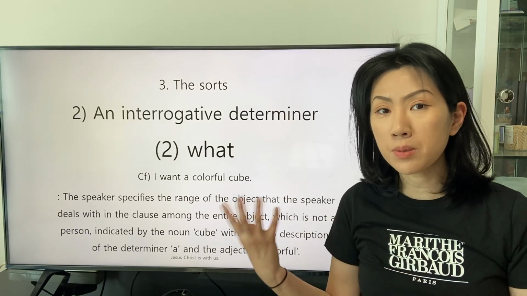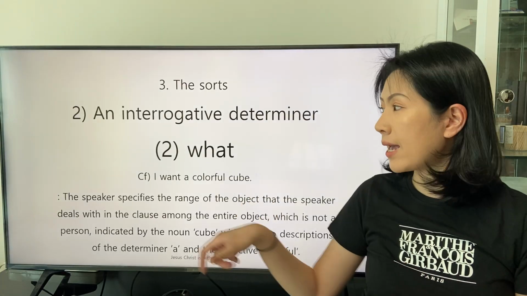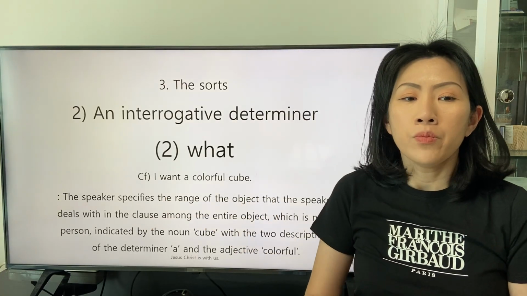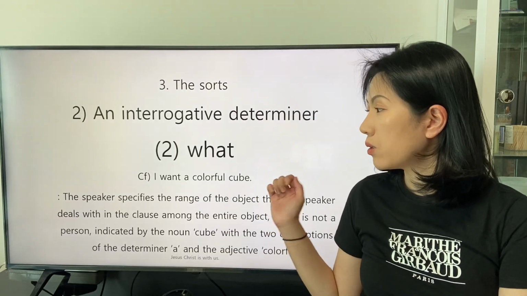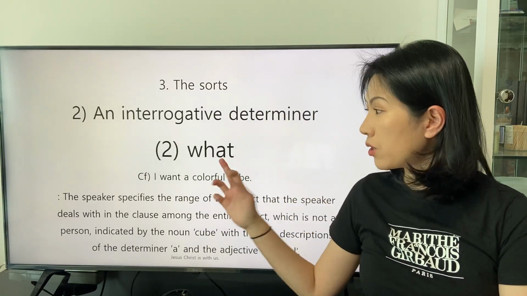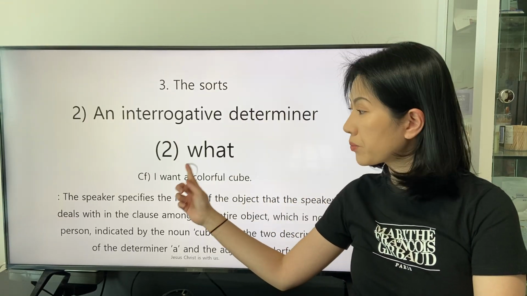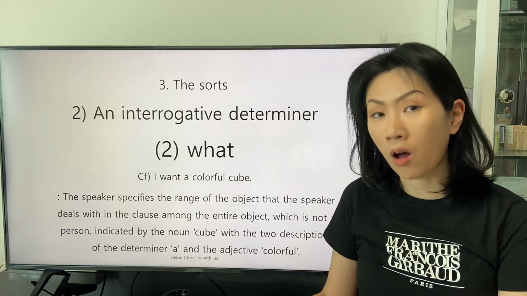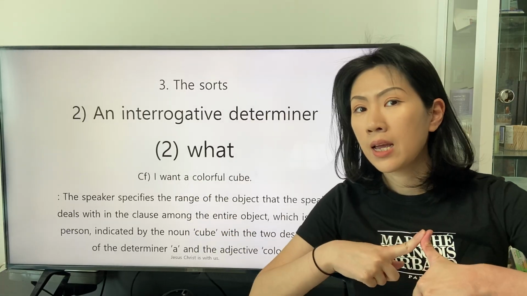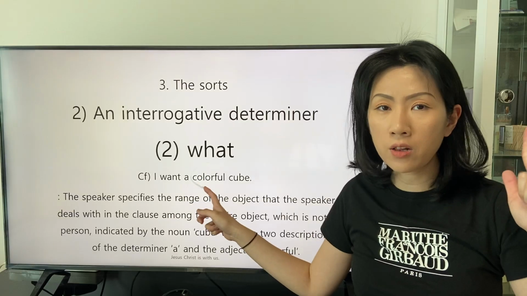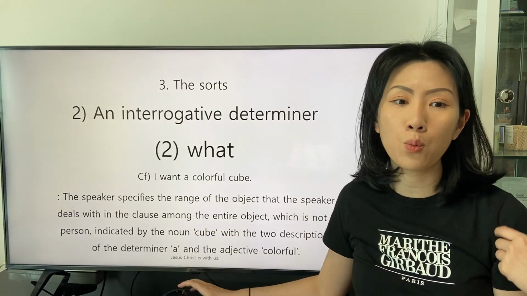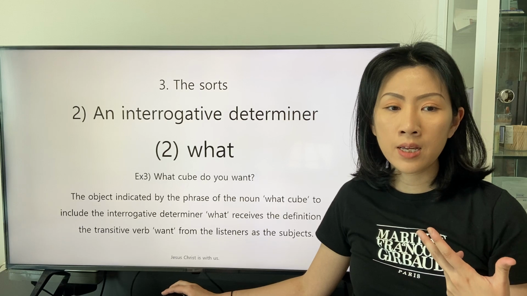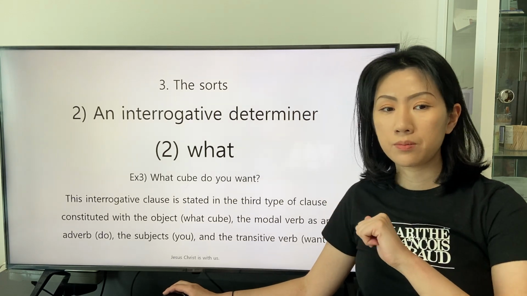One of the possible responses is stated as the converse. I want a colorful cube. You can understand that the two descriptive words, the indefinite article a as the determiner and the adjective colorful, accord with the interrogative determiner what in the third example.